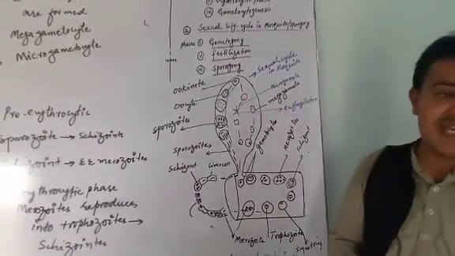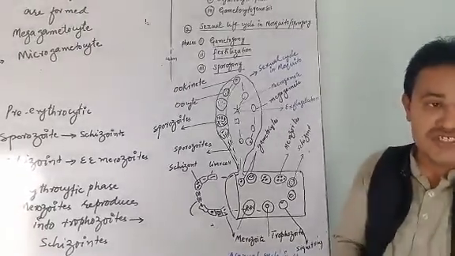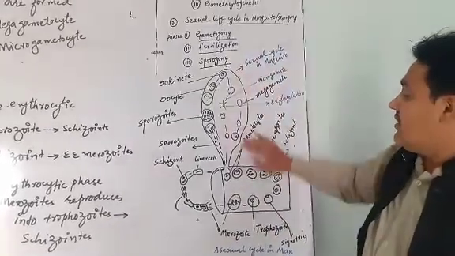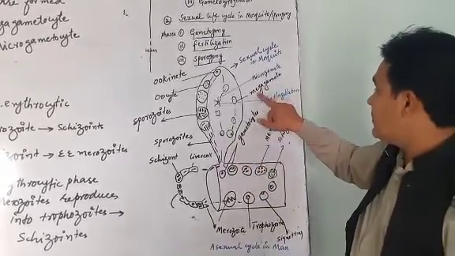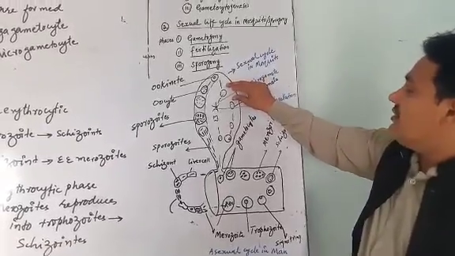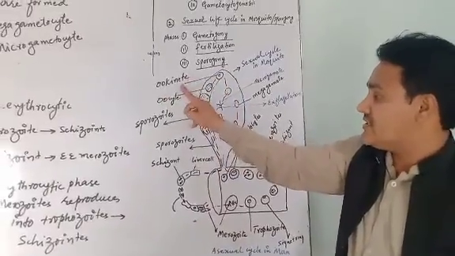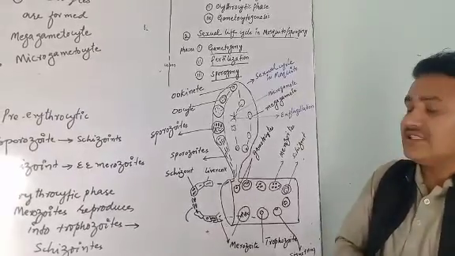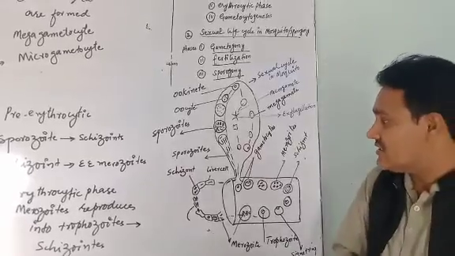What happens in the sexual life cycle in the mosquito? The sexual life cycle is a type of reproduction in which two gametes fuse together. When the macrogametocytes and microgametocytes fuse together, they form a zygote. That zygote is called ookinete. Then a cyst is formed around the ookinete. The cyst contains some cells. These cells are called sporozoites.